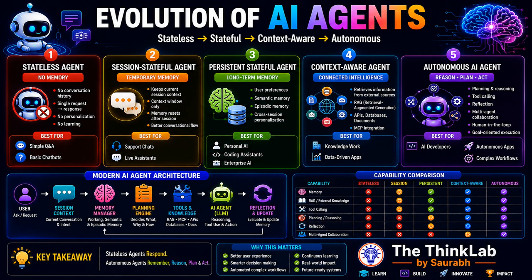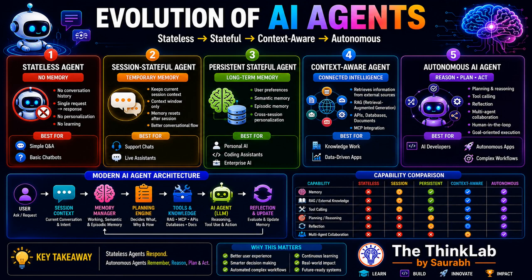What is an AI agent? First, let's understand what an AI agent actually is. An AI agent is an intelligent software system that receives a goal, processes the information, makes decisions, and produces an action or some kind of response, right? Unlike a traditional chatbot, an AI agent can often use external tools, access knowledge, and perform multiple steps to complete a particular task, right? The intelligence of an AI system depends on its capability, so let's explore how those capabilities have evolved.